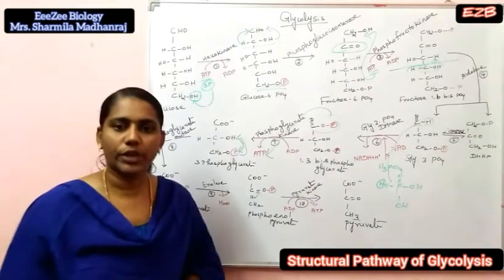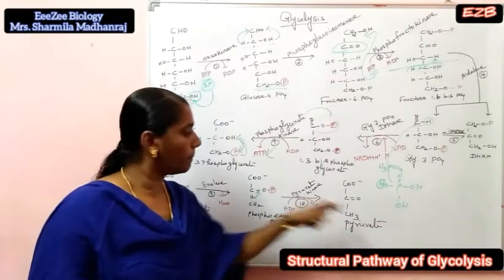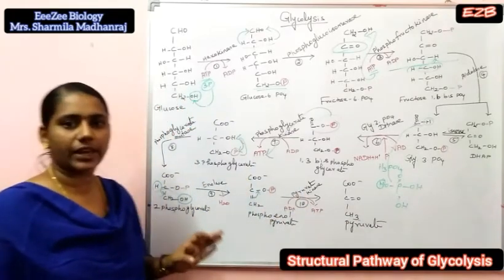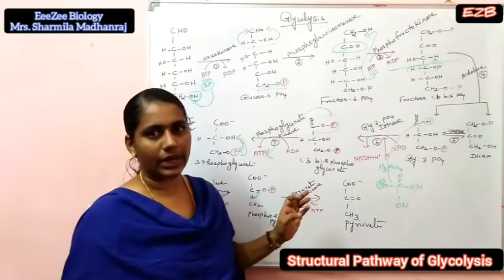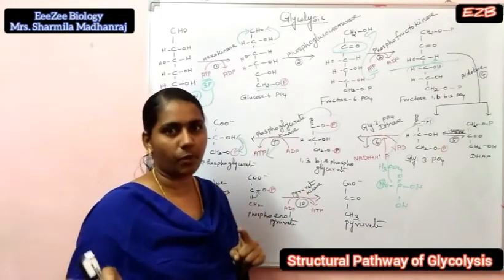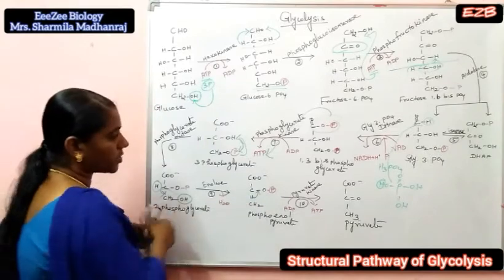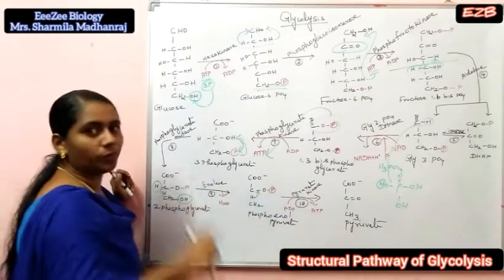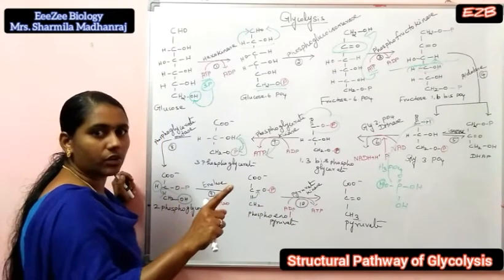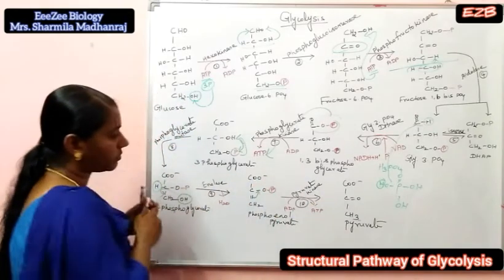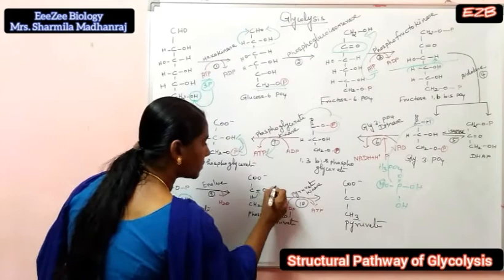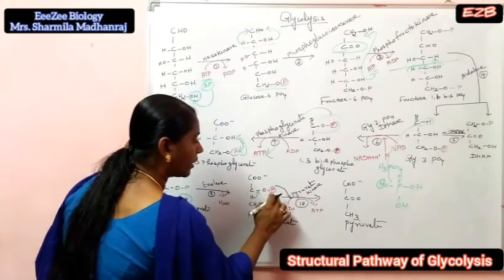Last step, phosphoenol pyruvate is converted to pyruvate by the enzyme pyruvate kinase. Here substrate level phosphorylation, dephosphorylation at the same time. ADP is converted to ATP. So the phosphate molecule is released from the second carbon atom.